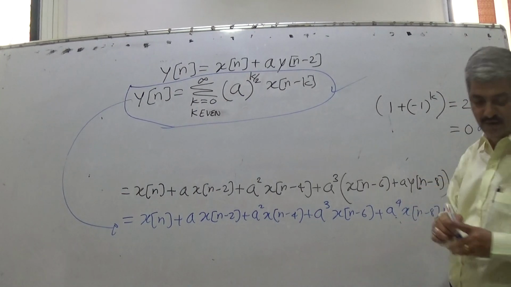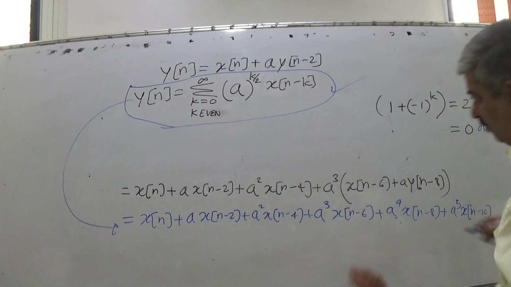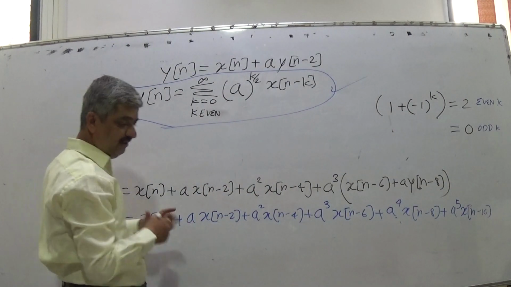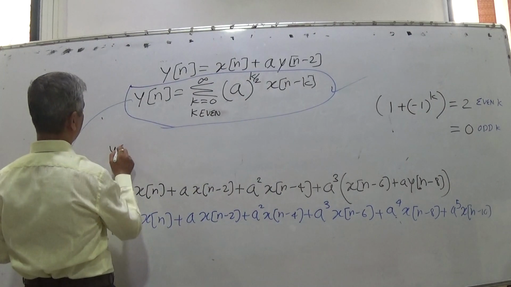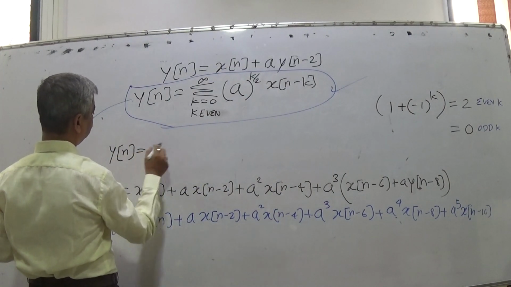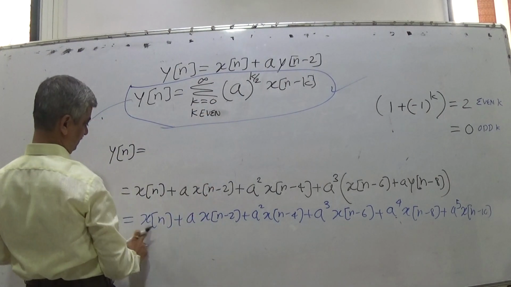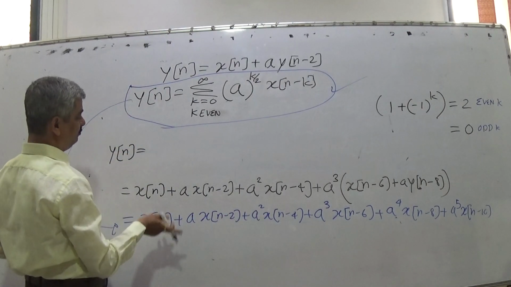So in general, in this summation, below the summation sign, there should not be any condition. So what we want ultimately is that this condition should not be there. So can we make some changes like this? So y is equal to, instead of this, xn plus a xn minus, the term should disappear.